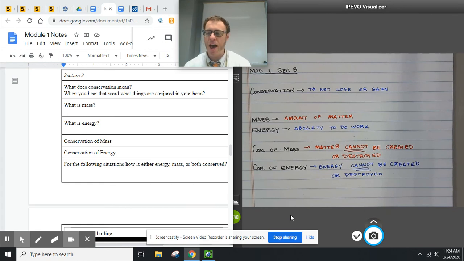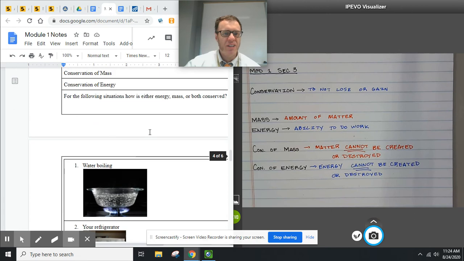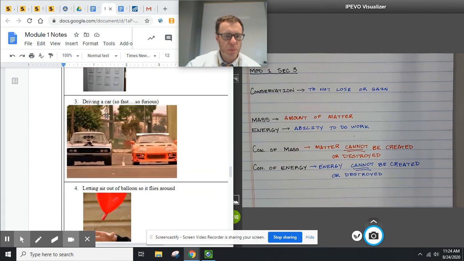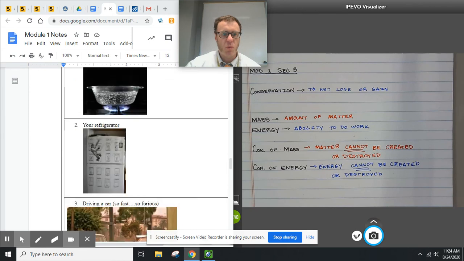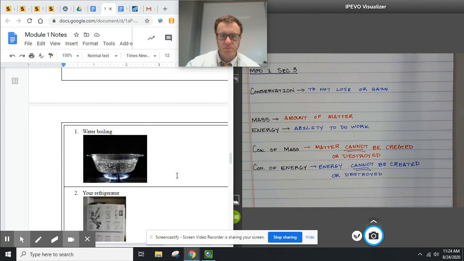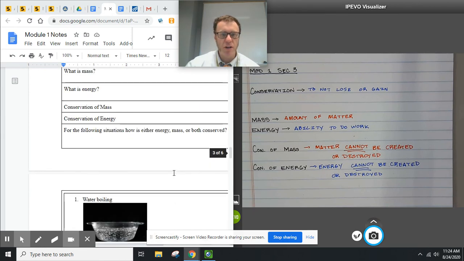And so this is what we have. This is our laws of conservation. So here, we're going to go through these pictures and we're going to talk about it. And we can talk about, well, how is matter conserved? How is energy conserved? And that's something that we will do in class.